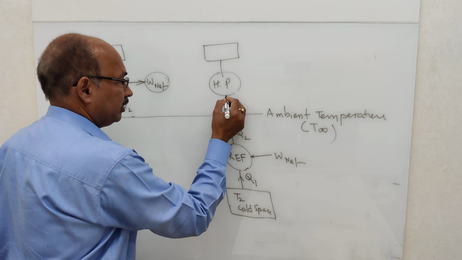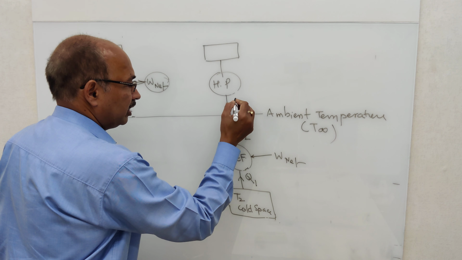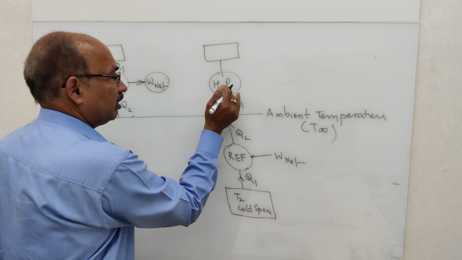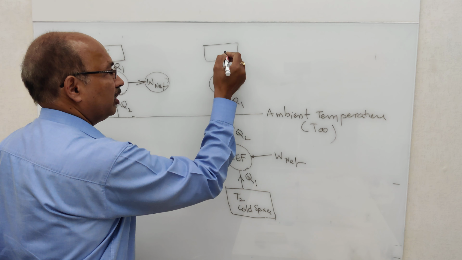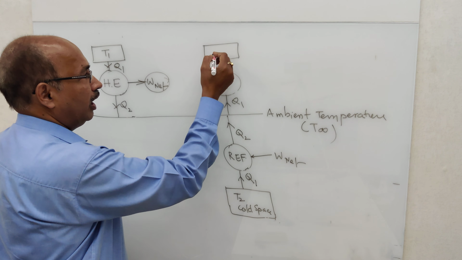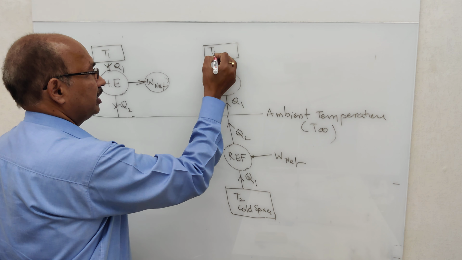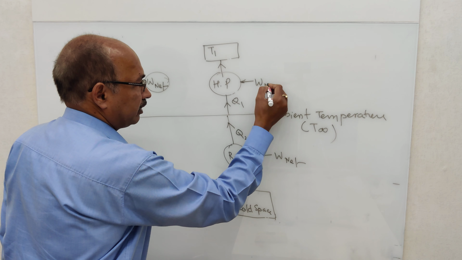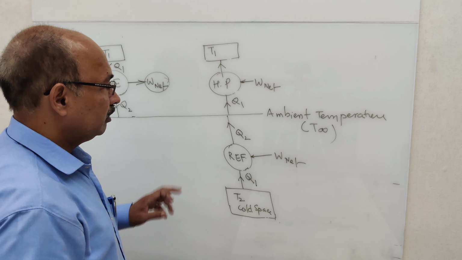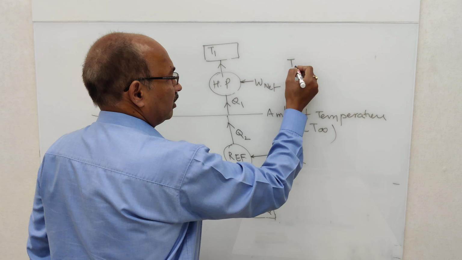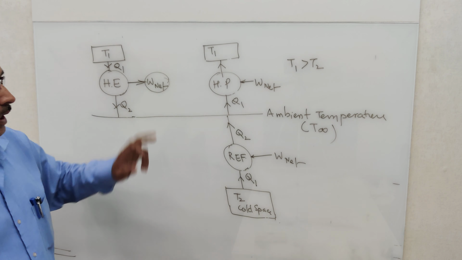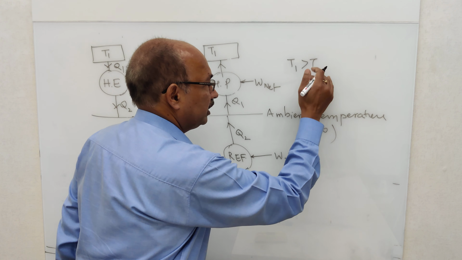And here you have heat pump. Heat pump is a device which transfers heat from a low temperature body, picking up heat from low temperature body and sends it to body which is maintained at a temperature higher than atmosphere. So say this is T1 and it consumes W net. So that means here the body is maintained at a temperature higher than ambient. So here it is T infinity.